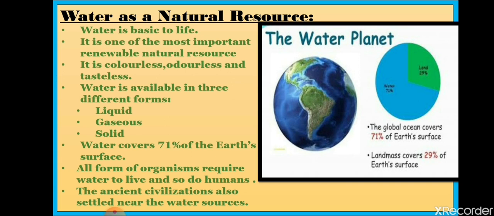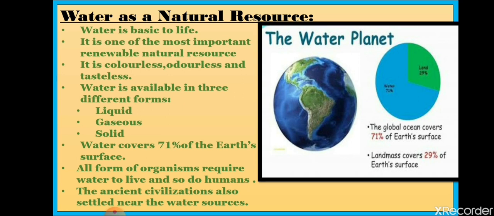Why? Because three-fourths of the Earth's surface is covered with water bodies. Our Earth is the only planet in the solar system that has water in liquid form, the form that is useful for the consumption of the organisms or human beings that survive on the Earth's surface.